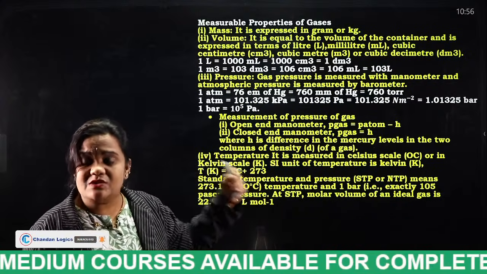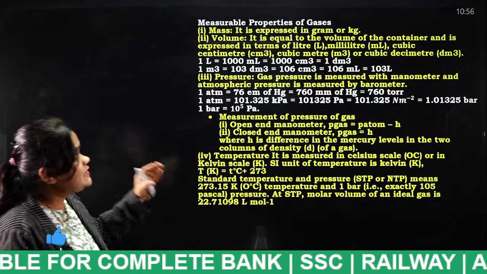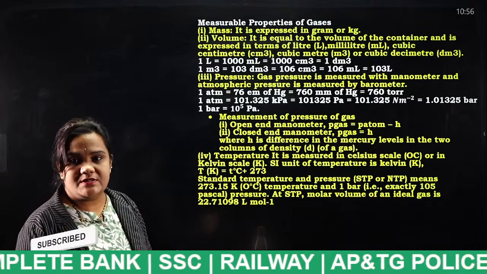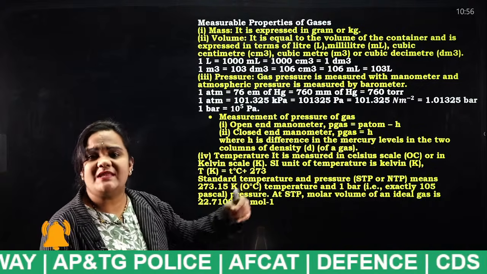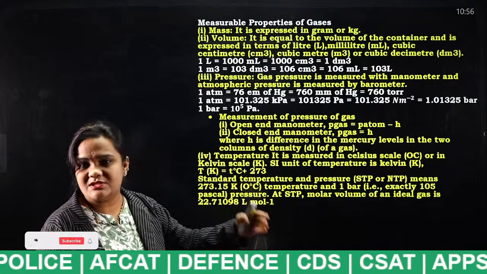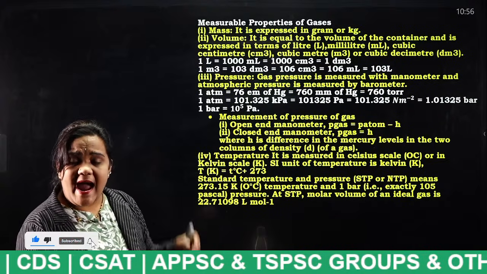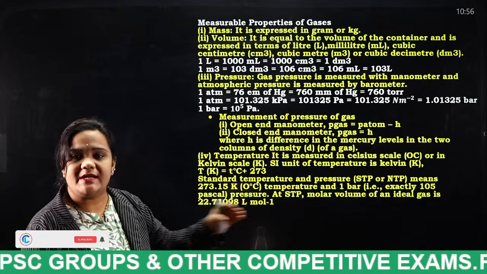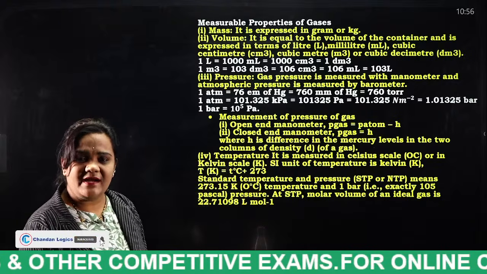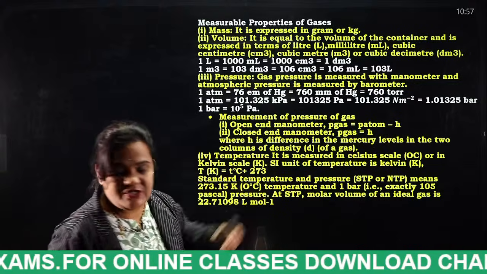How will gases be measured? Gases will be measured in mass. It is expressed in grams or kgs. For example, a cylinder. How will we measure that? The cylinder consists of gas only, right? The cylinder consists of LPG gas, and how do we measure that gas? We measure in kgs, like a 14 kg cylinder, a 19 kg cylinder. In general we can say that gas is measured in kgs.